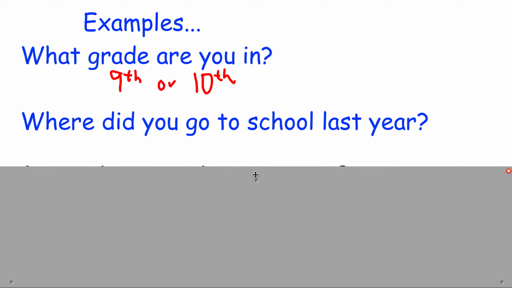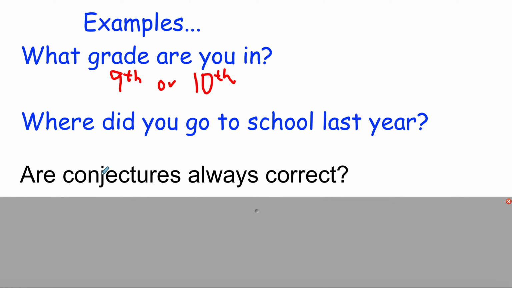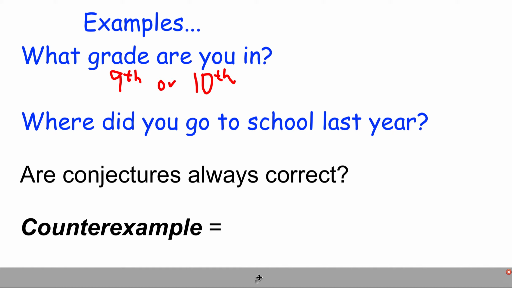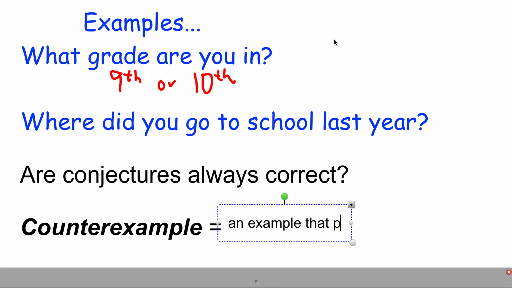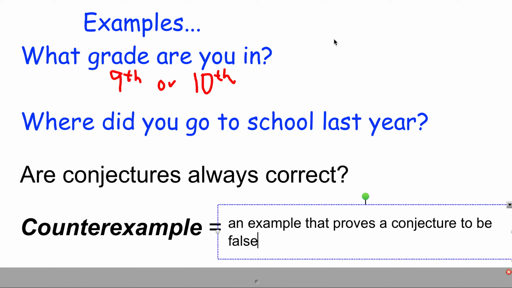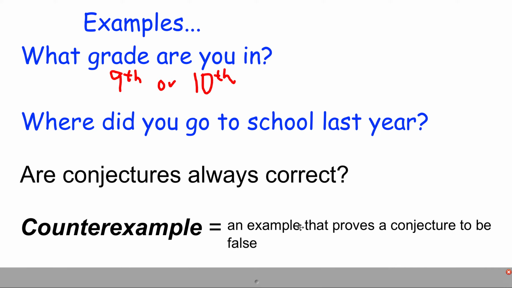But here's the thing, if I were to say, my conjecture is that every student watching this video went to Providence last year. Does that necessarily mean that I'm always right? No, so conjectures can be wrong, but if a conjecture is wrong, you always have to provide a counterexample. Okay, and a counterexample is defined as this: a counterexample is an example that proves a conjecture to be false.